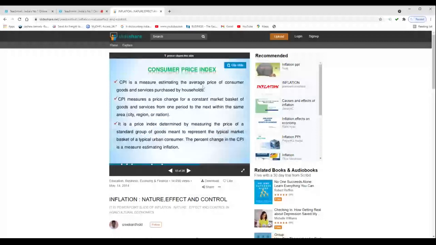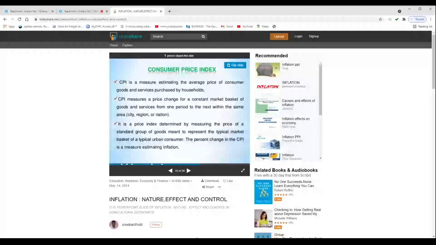The wholesale price index was published in 1902 and was one of the economic indicators available to policy makers until it was replaced in most developing countries by the CPI. That means from olden times we were following the wholesale price index only. After that, the consumer price index was also introduced in the economy during the 1970s. The wholesale price index is used to measure the change in the average price level of goods traded in the wholesale market.